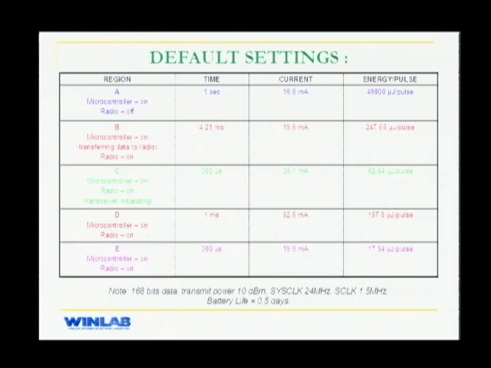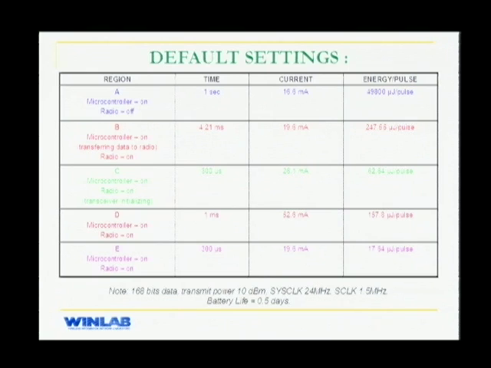Now, if the system is run using the default settings, this is what we get for the energy consumed by the system when one beacon is transmitted. All these readings were taken by connecting the tag to a digital oscilloscope and measuring the time taken and the current consumed by the system.